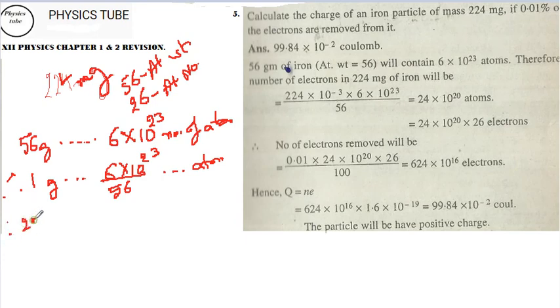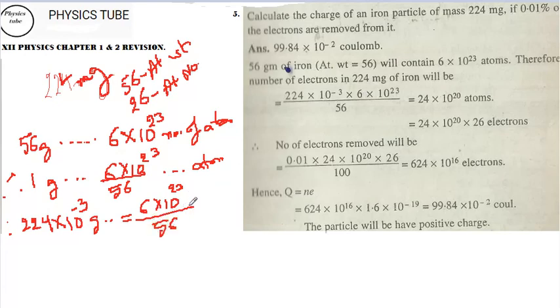Therefore, 224 milligram, so milli is 10 to the power of minus 3 gram, will be having 6 into 10 to the power of 23 by 56 into 224 into 10 to the power of minus 3 number of atoms. This is the first thing you are going to find out. I can simplify this further, as they have calculated here. There is no need to calculate again.